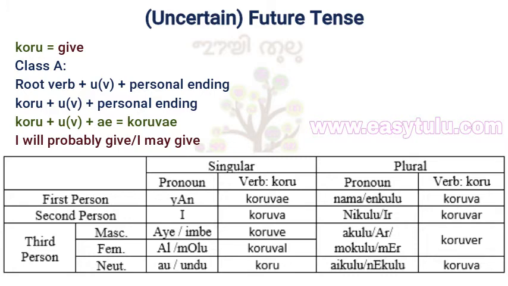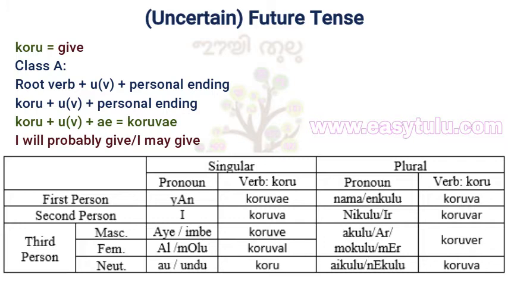Yan koruve, I will probably give. I koruva, you will probably give. Aye or imbe koruve, he will probably give. Al or mol koruval, she will probably give. Au or undu koru, it will probably give. As here both future tense suffix and personal ending have the same sound u, only one u is added to the root verb.